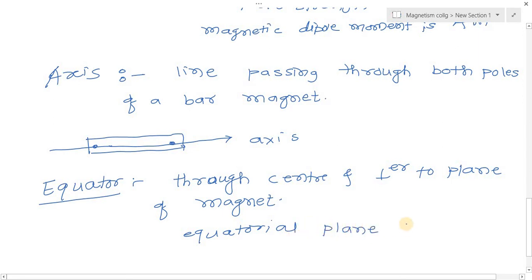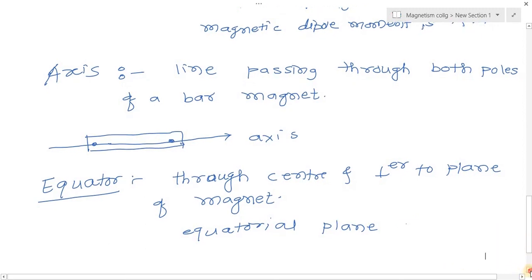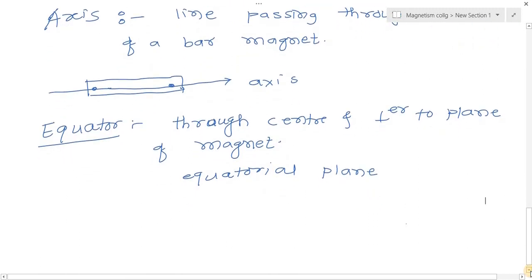Because here, see, the axis is only one, but we can draw any number of equators, because an equator is a line passing through the center and perpendicular to the axis of the magnet. So the plane of the magnet containing all equators is called the equatorial plane. The locus of points on the equatorial plane which are equidistant from the center of the magnet is called the equatorial circle.